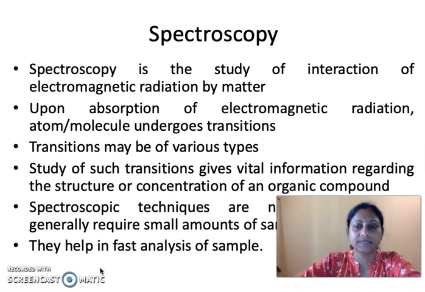So what is basically spectroscopy? It is the study of interaction of electromagnetic radiation by matter. Now, we all know about electromagnetic radiation. In fact, I'll be clearing this topic in the coming slides. So any radiation, when it passes through matter, the atoms or molecules within the matter undergo transition. That means these atoms or molecules absorb this electromagnetic radiation, and they jump from the ground state to the higher energy states.